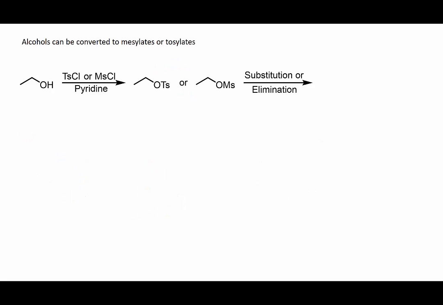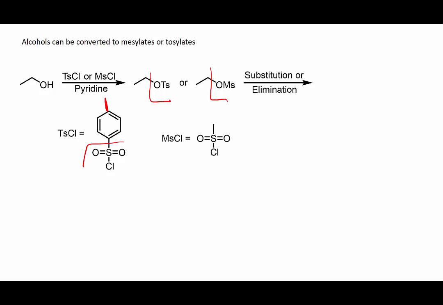a new reaction. We can also convert alcohols to mesylates or tosylates using tosyl chloride or mesyl chloride and pyridine. These are both excellent leaving groups and can be utilized in substitution or elimination reactions. To refresh, the structure of a tosyl chloride is this toluene group as well as a sulfonyl chloride. Structure of mesyl chloride is this methane group and a sulfonyl chloride.